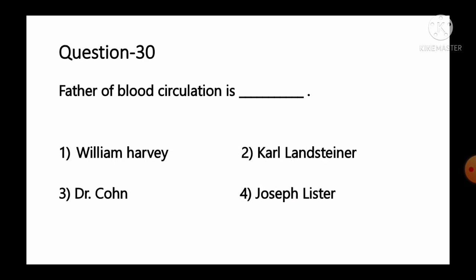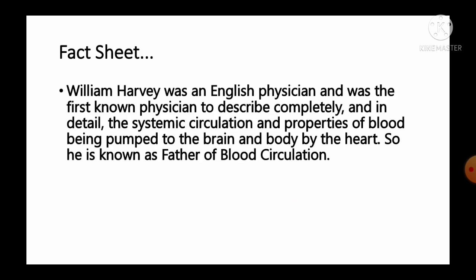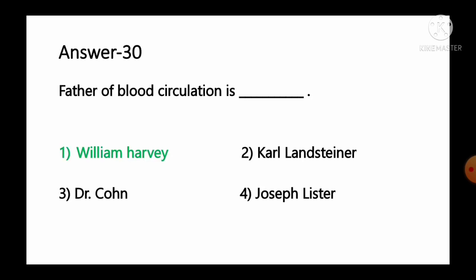Move to the next question, number 30. Father of blood circulation is option number 1, William Harvey, number 2, Karl Landsteiner, number 3, Dr. Kohn, number 4, Joseph Lister. And the fact given regarding this question, William Harvey was an English physician and was the first known physician to describe completely and in detail the systemic circulation and properties of blood being pumped to the brain and body by the heart. So he is also known as the father of blood circulation. So option number 1, William Harvey, is the correct answer for this question.